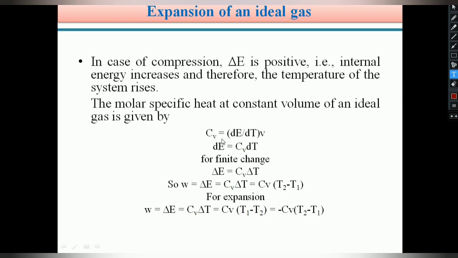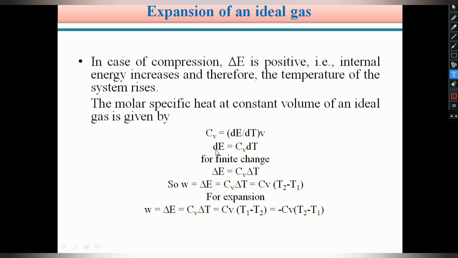Already we are familiar with this symbol, Cv, specific heat at constant volume, and Cp, specific heat at constant pressure. Therefore, for the molar specific heat at constant volume of an ideal gas, Cv is equal to dE by dT. If dT moves to the other side, it comes into the numerator, and this equation becomes dE equals Cv into dT.